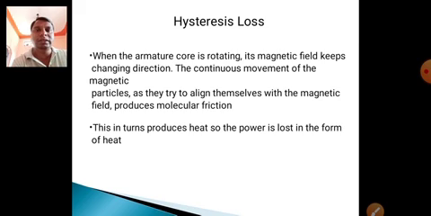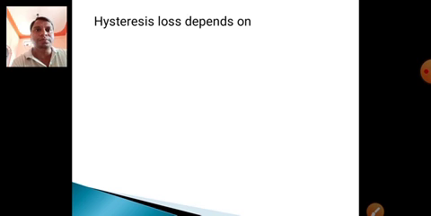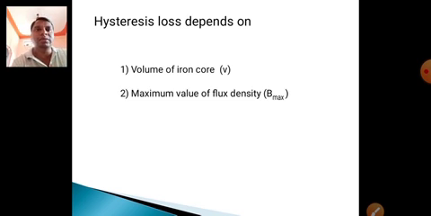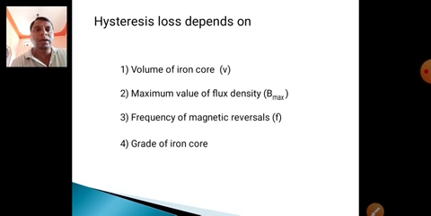So from that friction, heat will be developed, and from that heat, the losses will be developed. This loss mainly depends on the volume of the iron core, the maximum flux density, the frequency of the magnetic reversals, and the grade of the iron core.